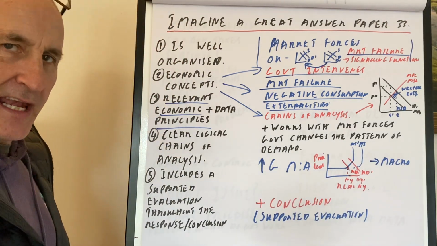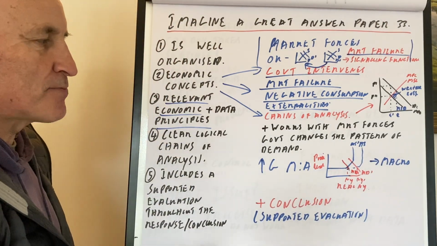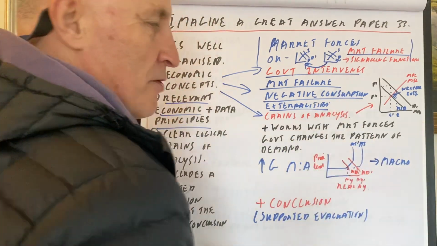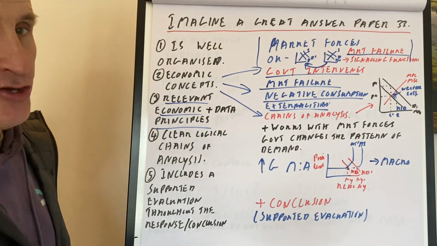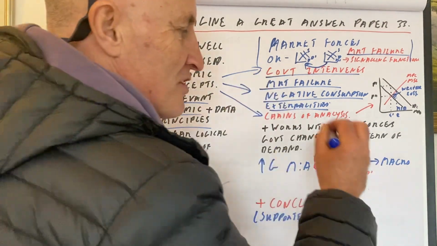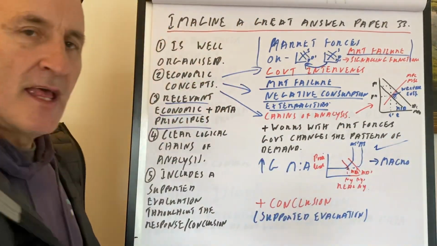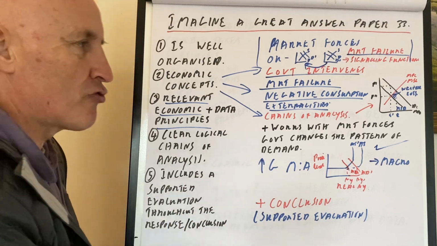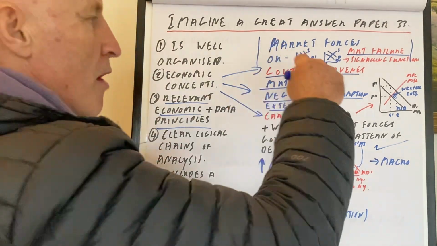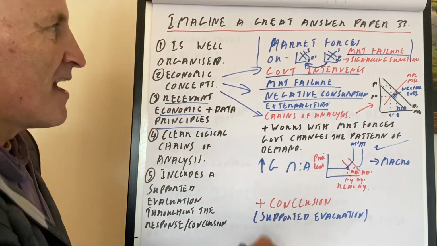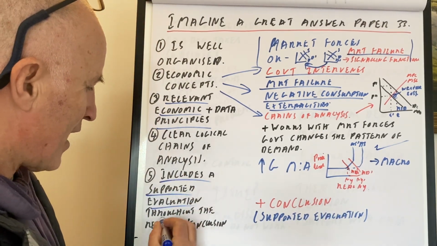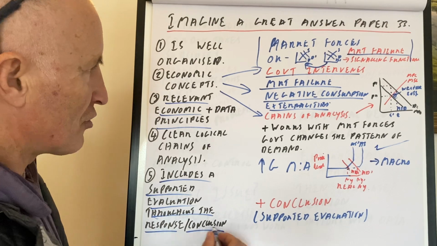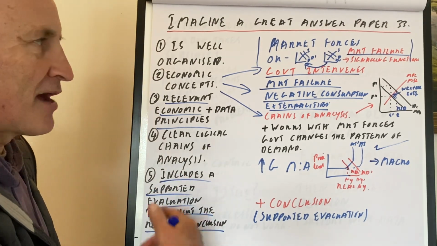Now, quite clearly again, if the government intervenes, they may be spending more money on this system, maybe by increasing subsidies, maybe for the renewable sector. Now, you know this one really well: intervention in supply side economics, in fiscal policy. I've done a perfect paragraph on this. So now we've got micro and macro diagrams, and then we need to come to a conclusion. It includes a supported evaluation throughout the response and conclusion. Okay, evaluation throughout the response.